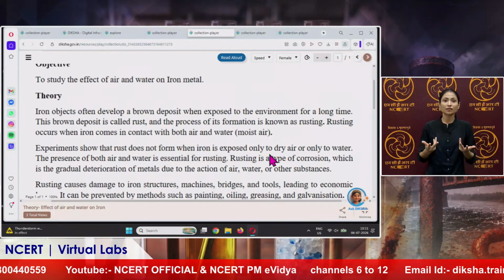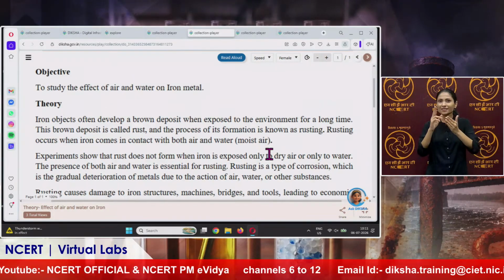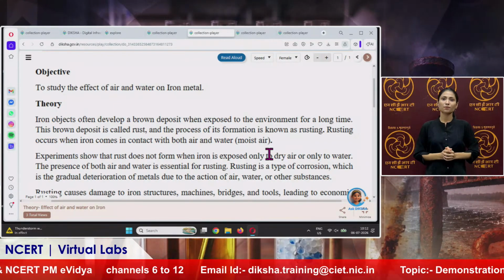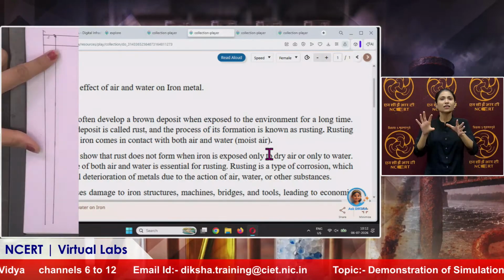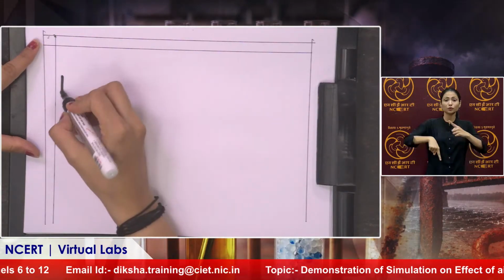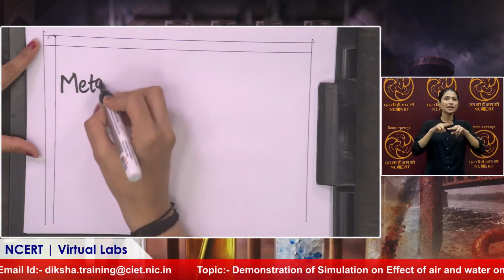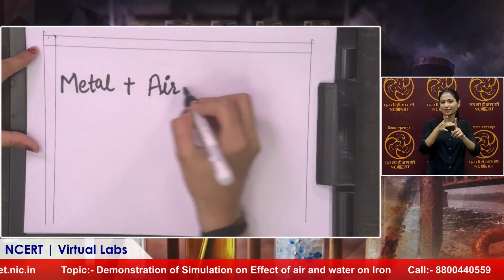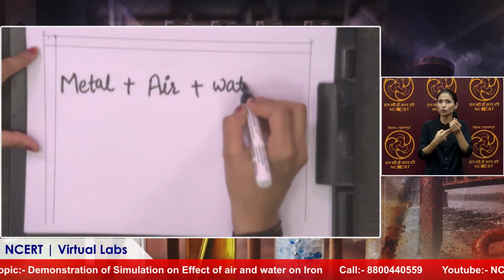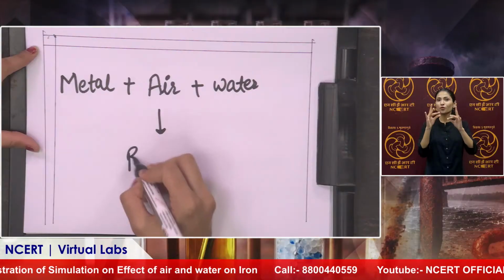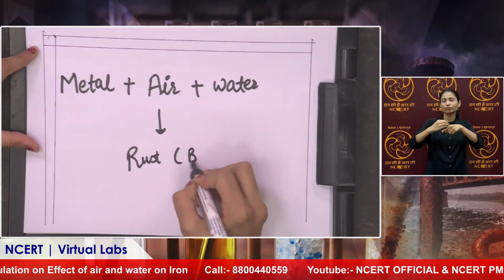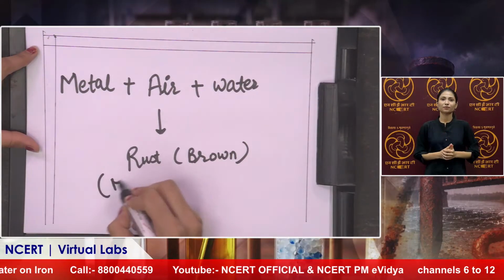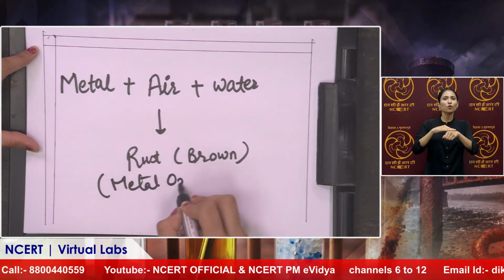This is the theory concept behind this. Now I will tell you the reaction behind this phenomenon. You will see on the screen that if any metal, we can say iron or aluminium, reacts with air and water, it forms rust, which is generally brown in color, and it is known as metal oxide.